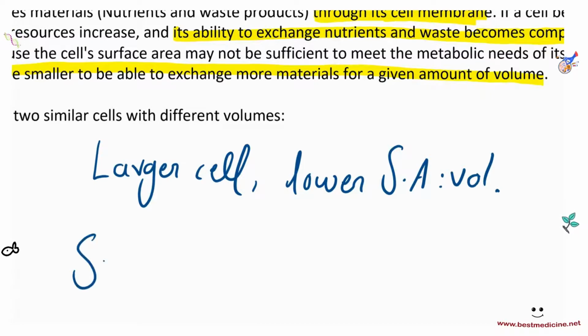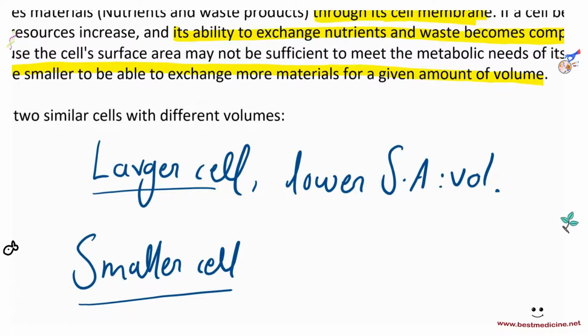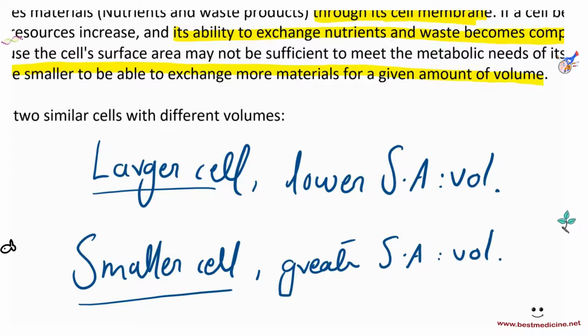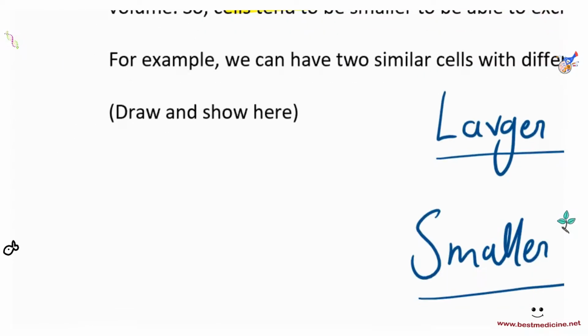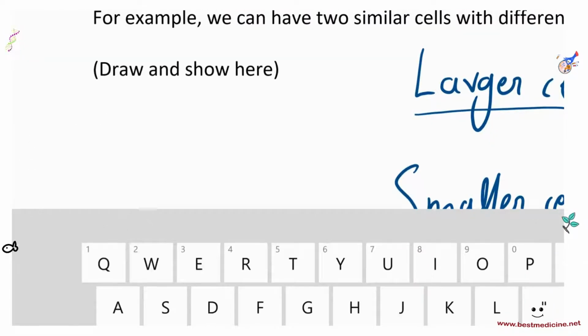If you have a smaller cell of the same shape, like a spherical cell over here and a spherical cell here, they have a greater surface area to volume ratio. Yep, it sounds fascinating, but that's really how it is. So for example, you could have two spherical cells. Let's just get two spherical cells and try to prove this.